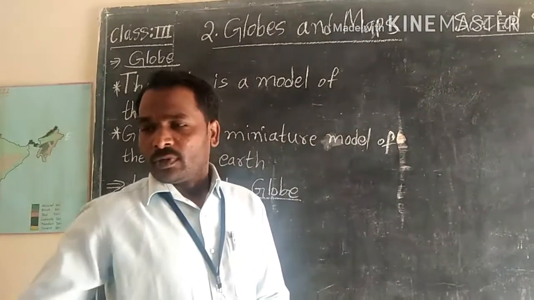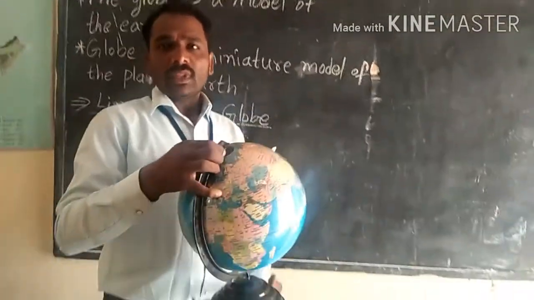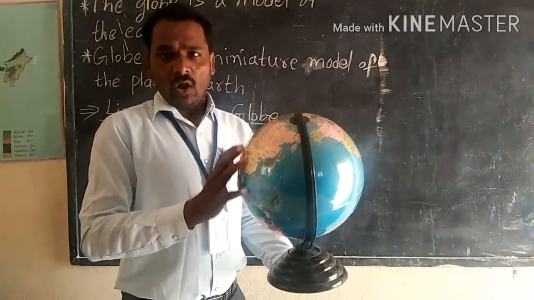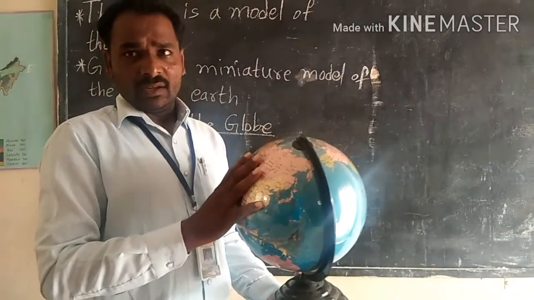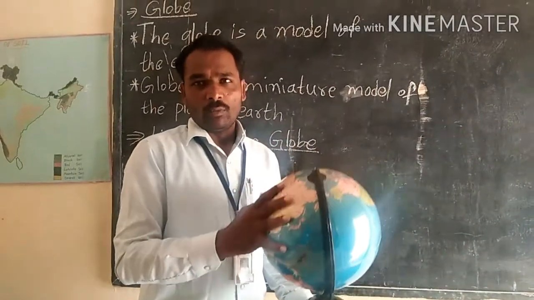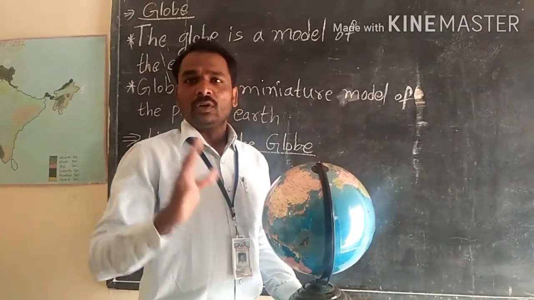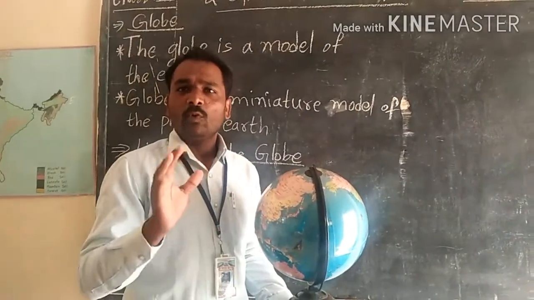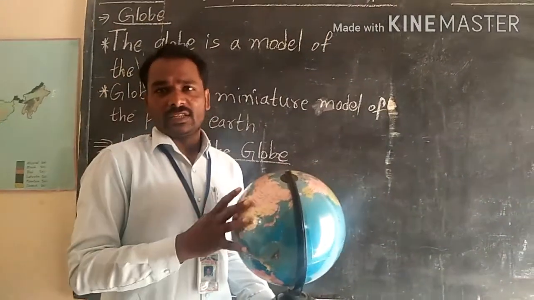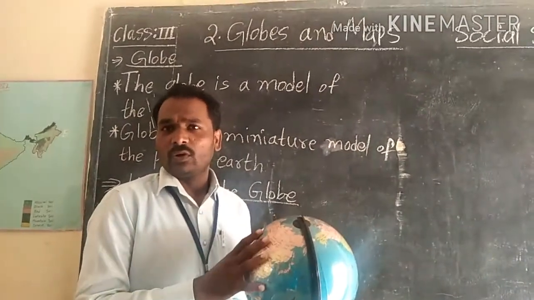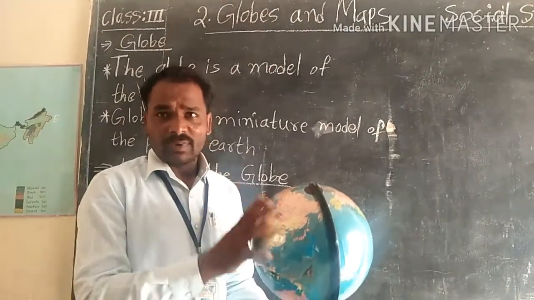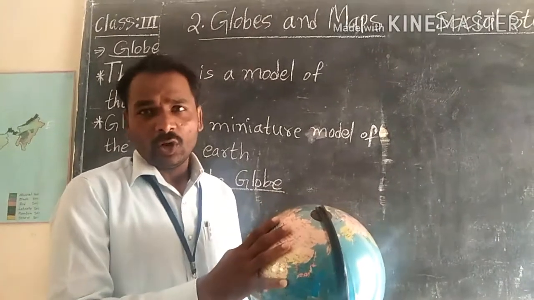On the globe we can see countries, continents, and oceans. We have to study the globe because we cannot go to space. Only astronauts go to space and gather the details. We ourselves cannot look at the entire Earth.